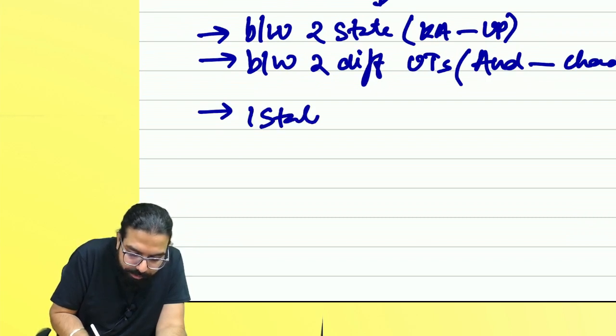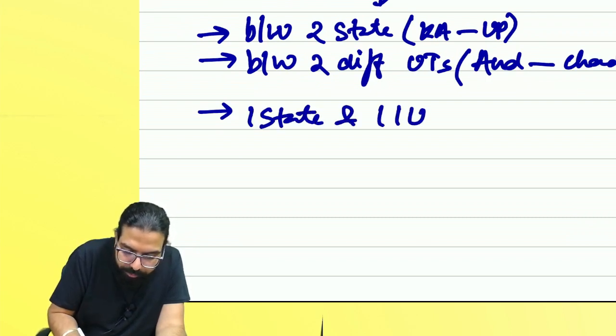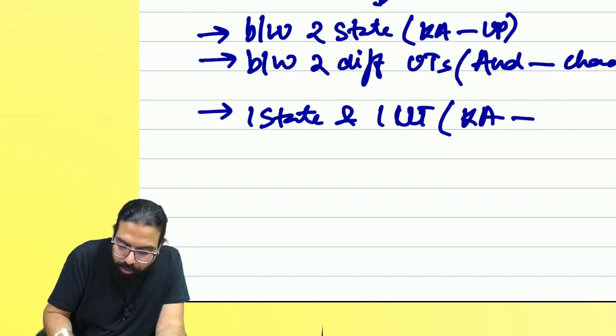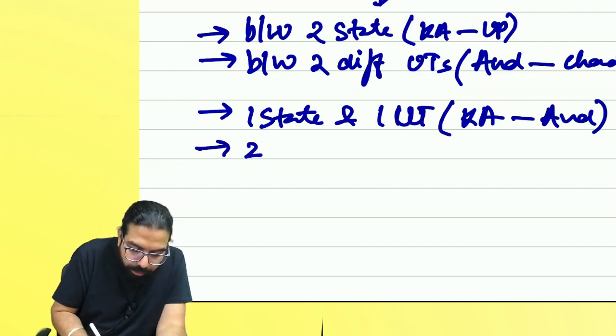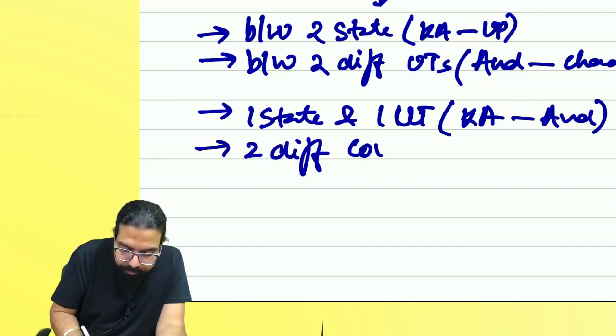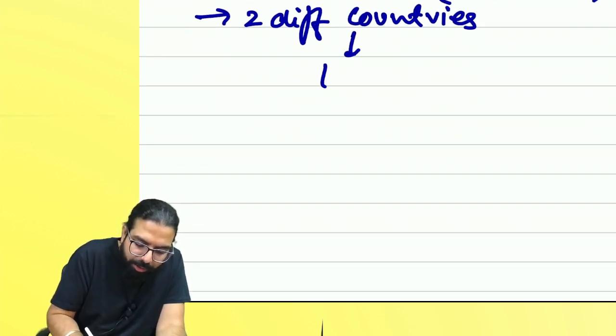One state, one UT. Supposing Karnataka, you are selling the goods to Andaman. One state, one UT. Two different countries. Then what will we always call it? Interstate. And what will we charge, everyone?